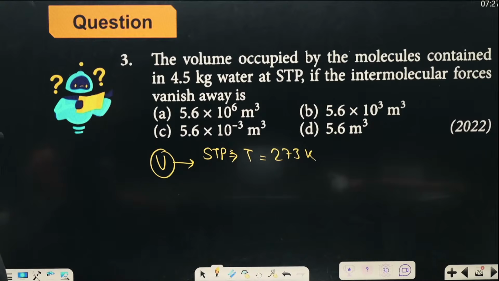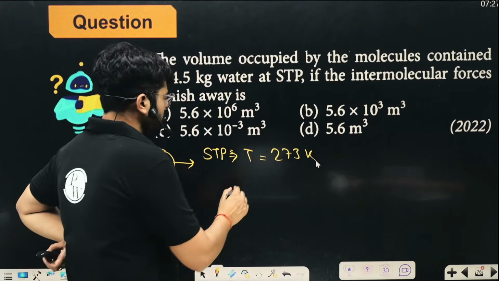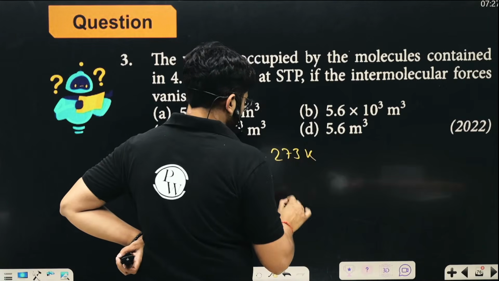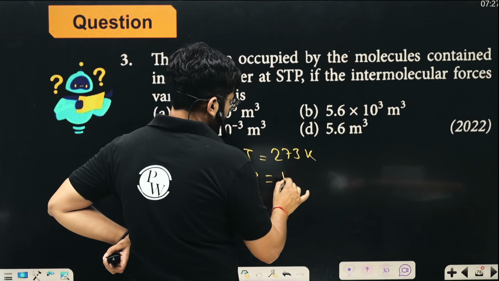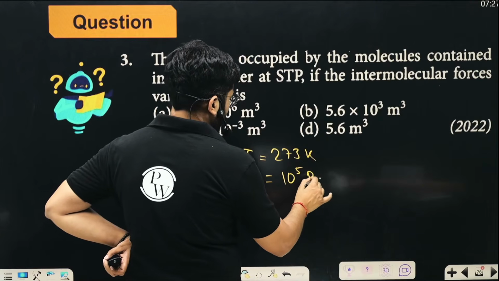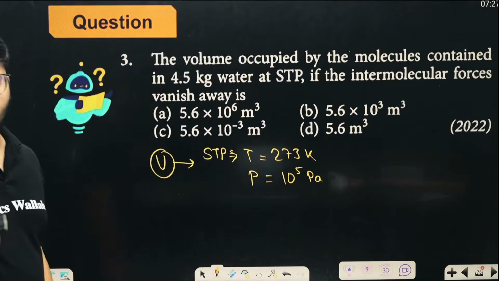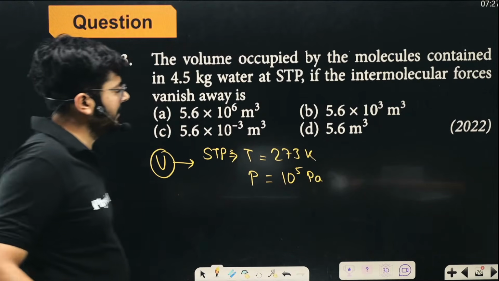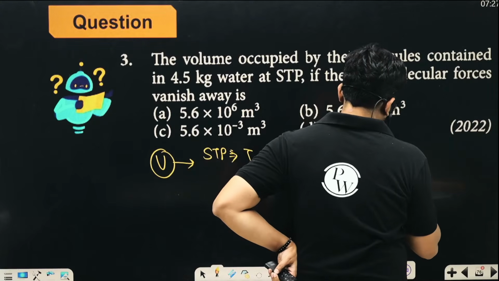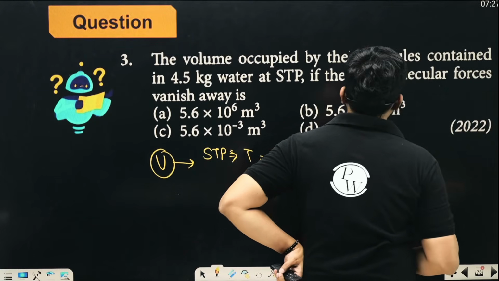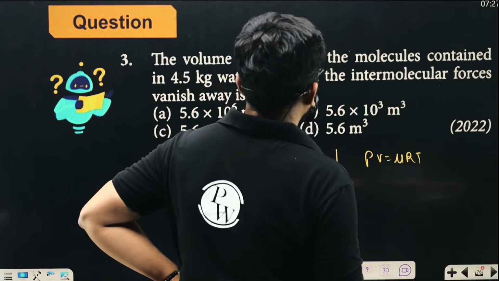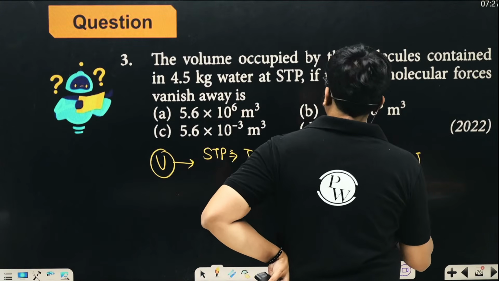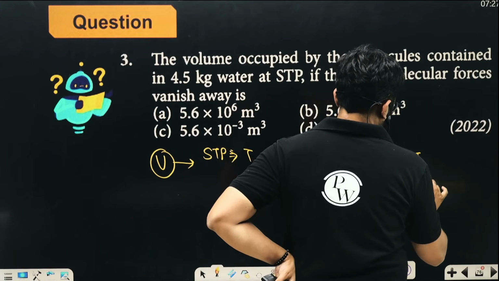And what is the pressure? Pressure is at atmospheric pressure. So 1.01 times 10 to the power 5 is atmospheric pressure, but we can say it is only 1 into 10 to the power 5 Pascal for simple calculation, not 1.01. Now we have to talk about the volume occupied. PV equals nRT is the formula that we know, or in terms of number of moles, mu RT, and volume is mu RT upon pressure.